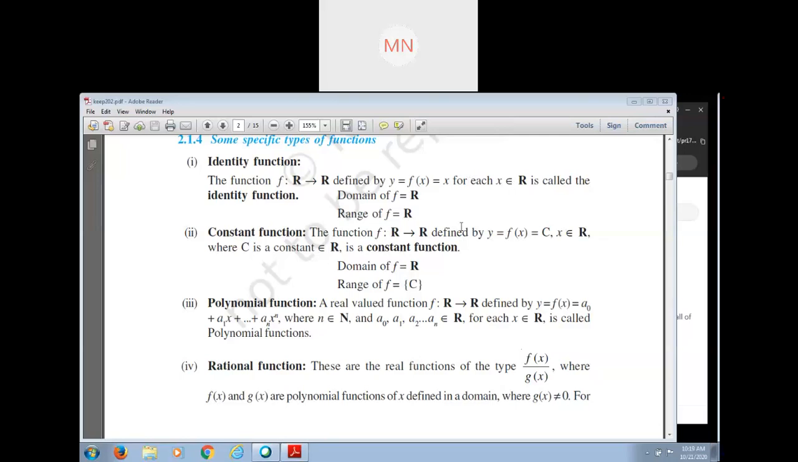It has already been discussed in the previous class. So tell me, what do you mean by a function? Definition of function, domain, range. It has already been discussed. Some examples were also discussed in the previous class. Is it not?